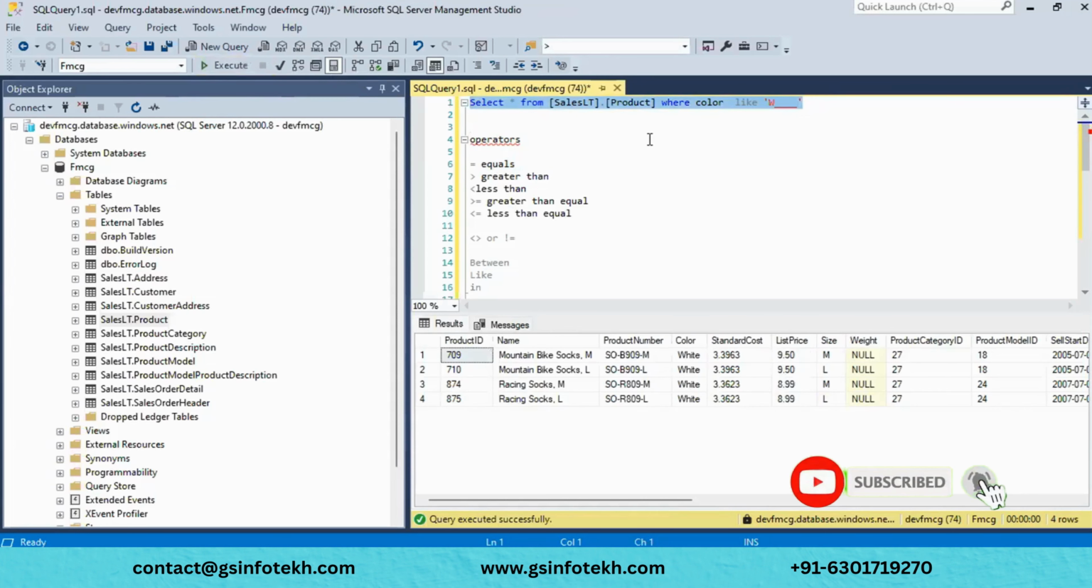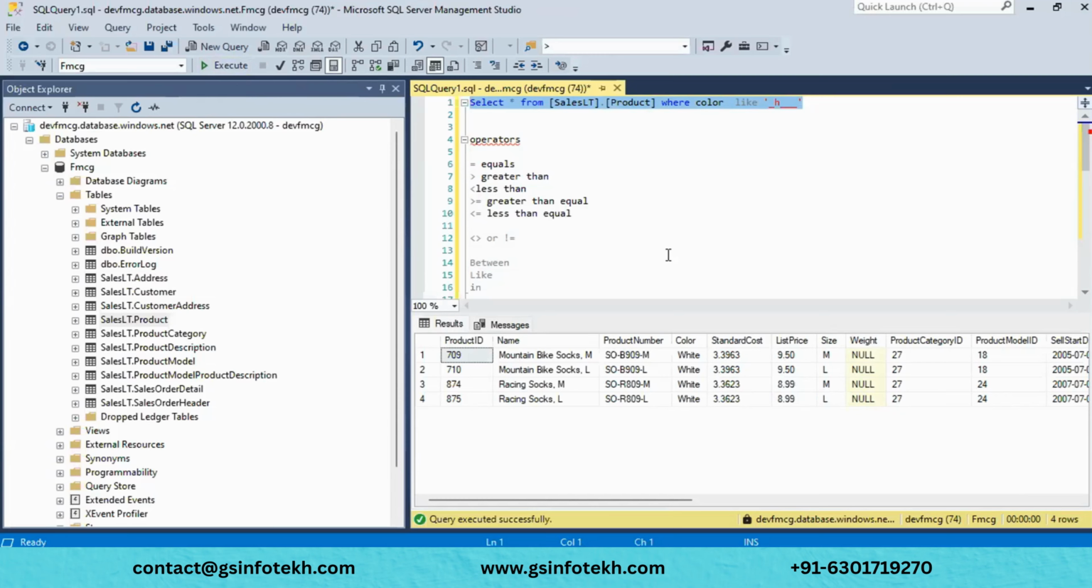Like this you can select, or else instead of W, let it be H. I want to select a second value that starts with H, and the word length is 5. See, something like this I can select. For this, the LIKE operator will be used.